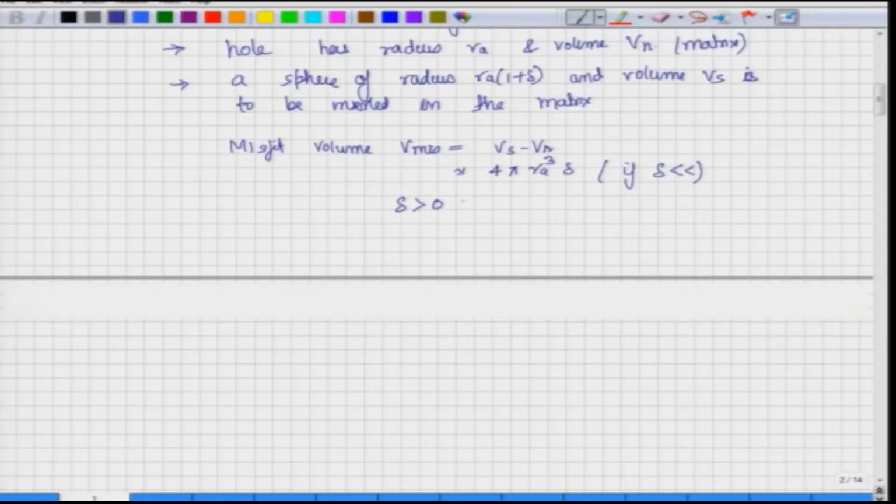Now, because we are defining this, we can now say that delta greater than 0 implies a larger solute atom, just like I said few minutes back. And when delta is less than 0, it means that a smaller solute atom is being added.